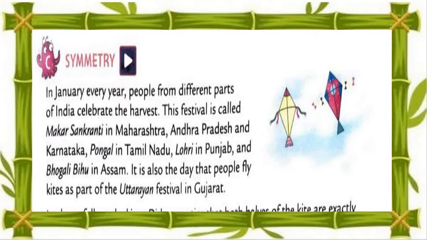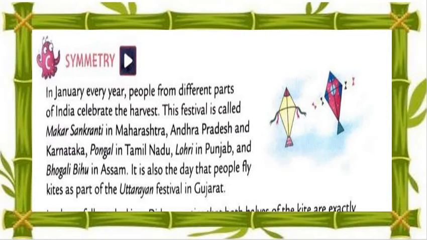In Andhra Pradesh and Karnataka it is also known as Makar Sankranti, and Pongal in Tamil Nadu. Pongal is another name of the festival Makar Sankranti in Tamil Nadu.